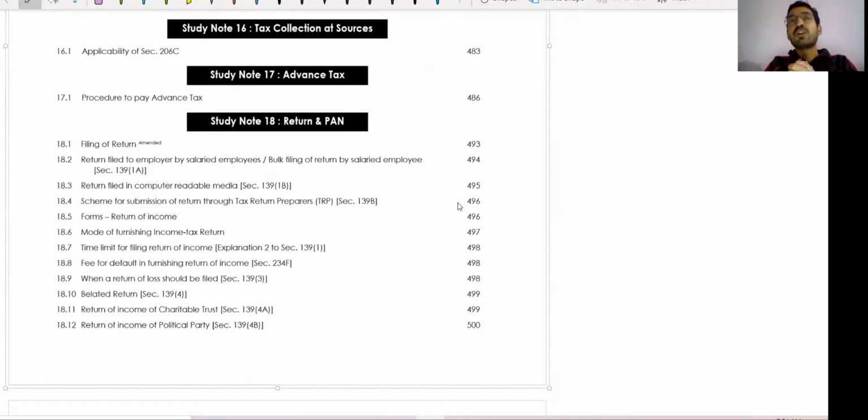PGBP and capital gain will take too much time. Okay guys, hope you like this video. This is the strategy plan. I will suggest that you first go through the small chapters which carry high weightage in the exam. After that, you go to the long chapters like capital gain and PGBP. The small chapters like advanced tax, return and paying you can do in one or two days, and this will be sufficient.